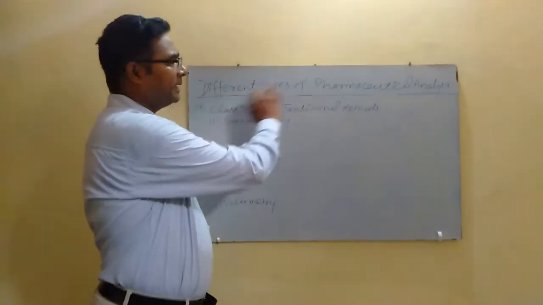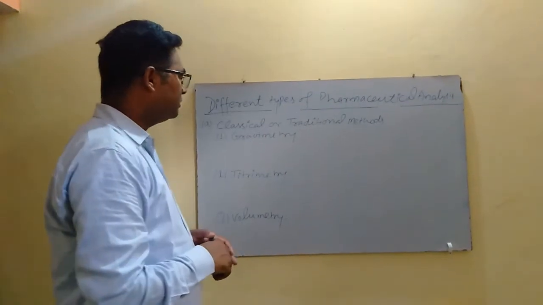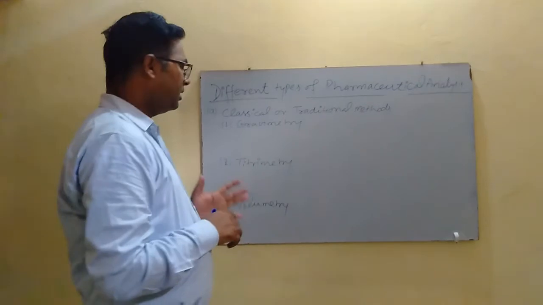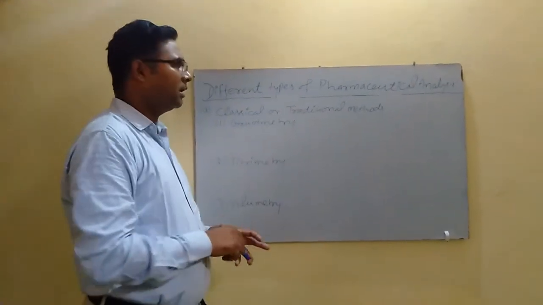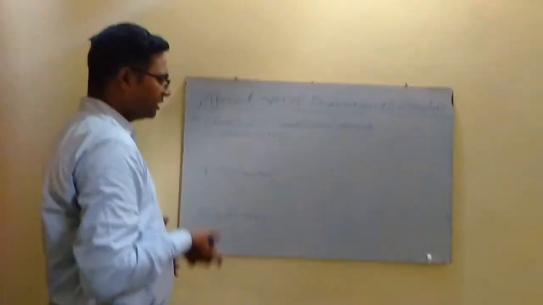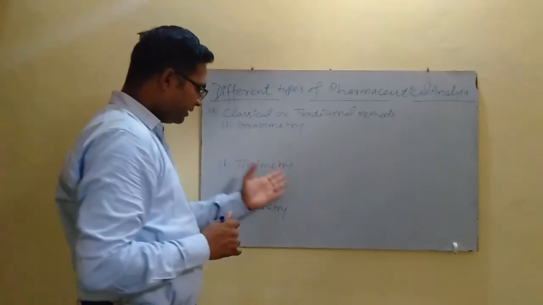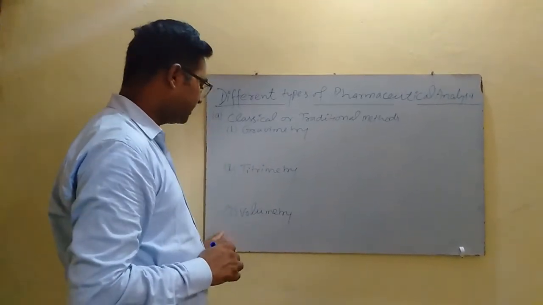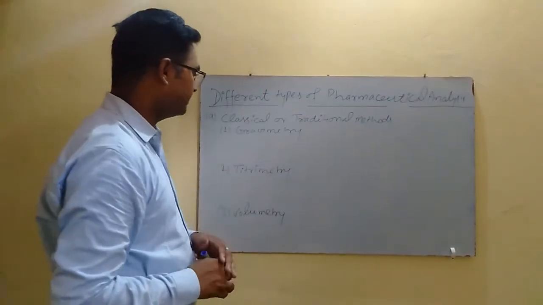Now coming to different types of pharmaceutical analysis. Pharmaceutical analysis can be categorized in different categories. So first we will discuss the classical or traditional methods of pharmaceutical analysis. The classical and traditional methods of pharmaceutical analysis are gravimetry, titrimetry, and volumetry. These are the classical methods that are used for determination of pharmaceutical substances.